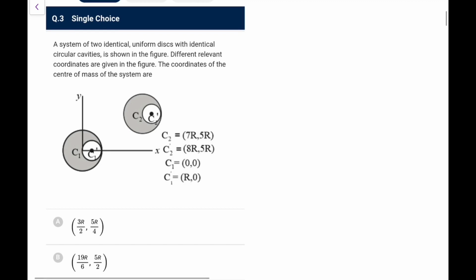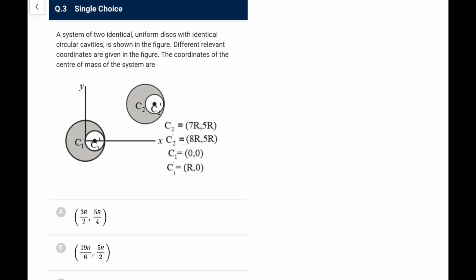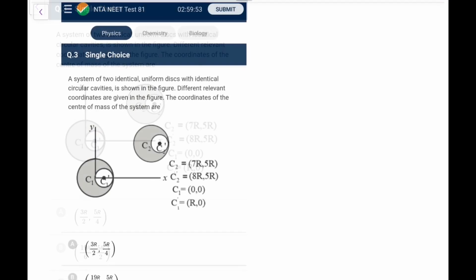Next, you have a system of two identical uniform disks with identical circular cavities as shown. Different relevant coordinate axes are given. The coordinates of the CM of the system will be. So you just remember, in that particular case, C2 is given, C2 dash is given, C1 is given. If you directly know the result, what we can go for is the coordinate of the center of mass of the system.